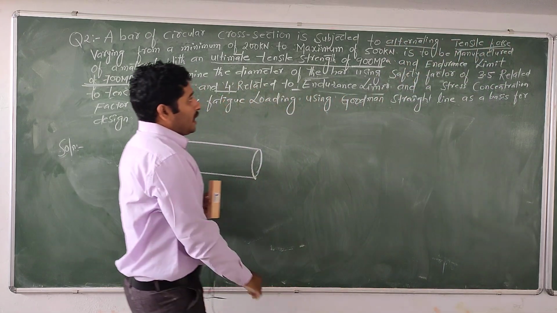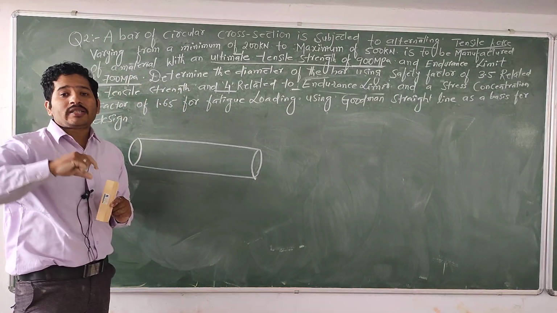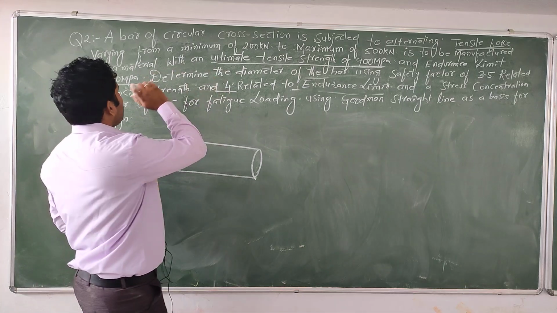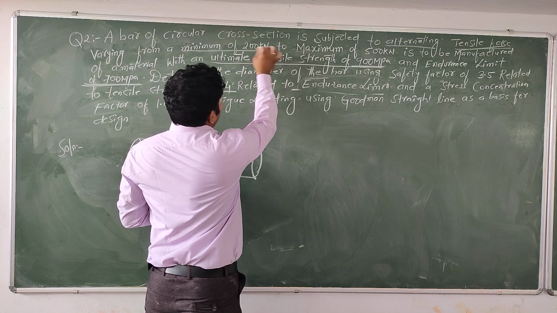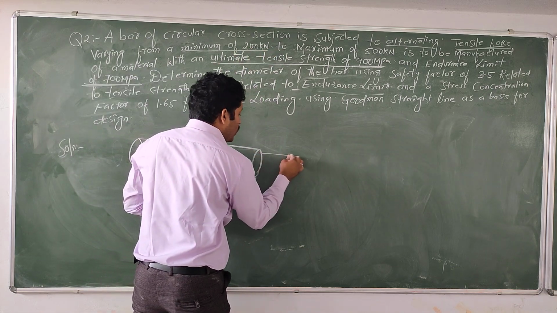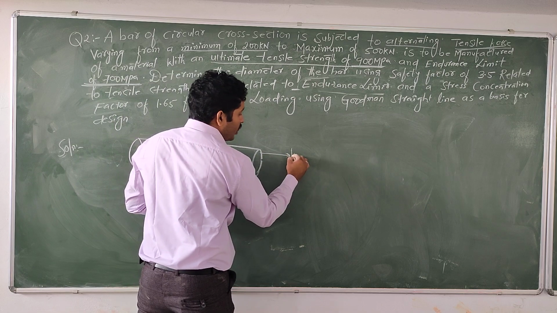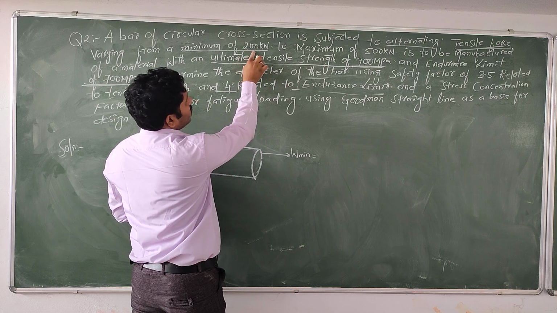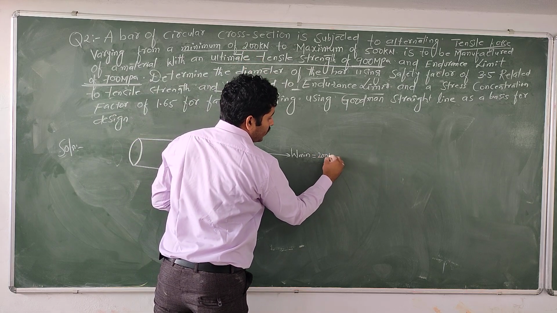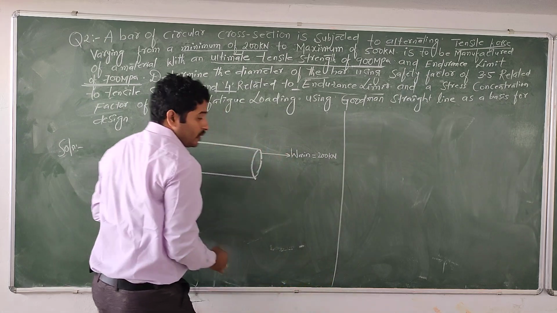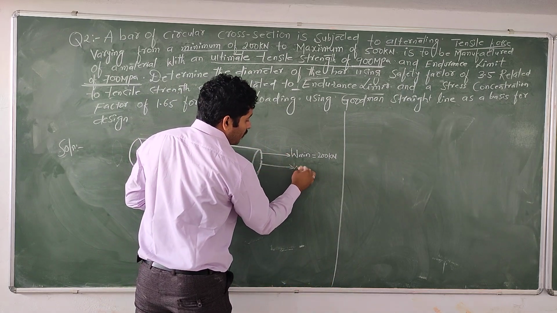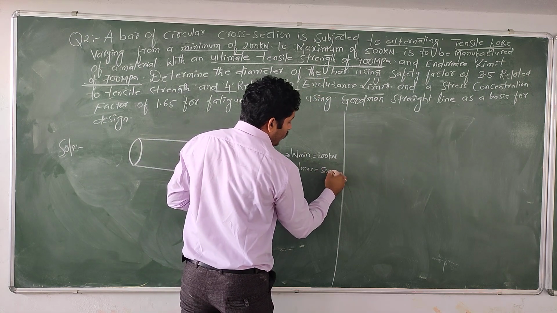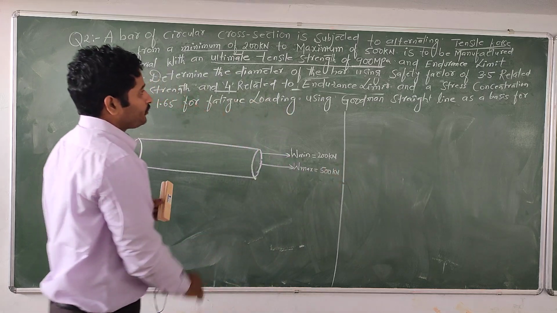Is it right? Alternating tensile force is nothing but the force varying from maximum to minimum or minimum to maximum. So here the force varies as 200 kilonewton. The minimum load acting on this bar is P minimum. How much load is acting? 200 kilonewton load is acting, and the maximum load P max equals how much? 500 kilonewton load is acting.